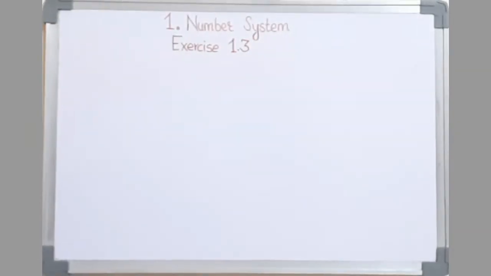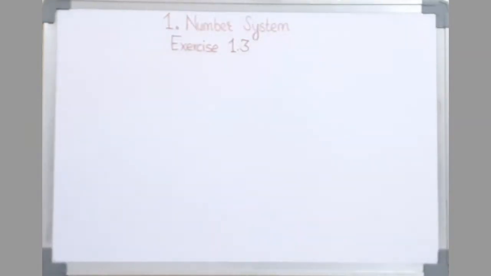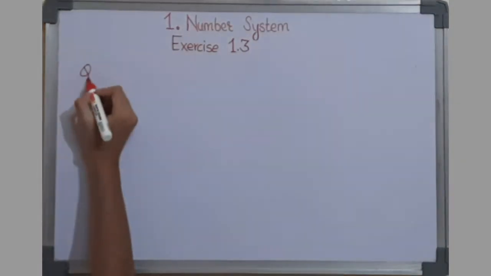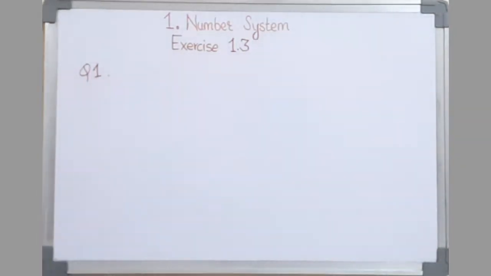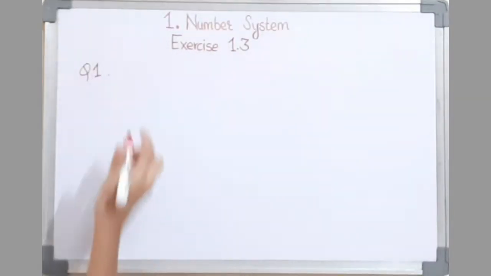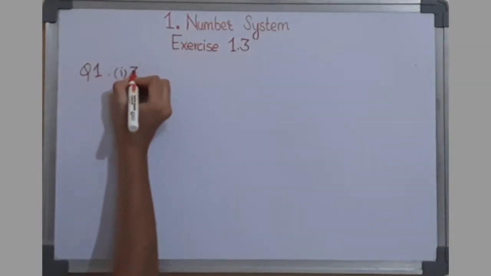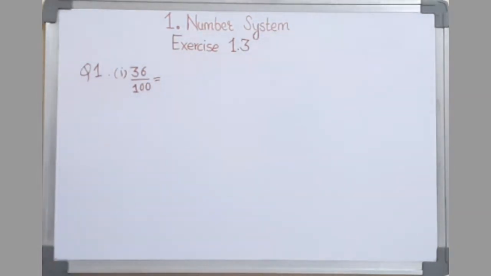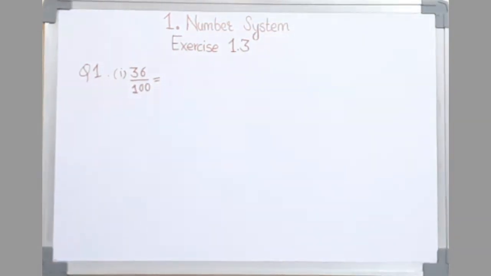In our previous video, we have seen about decimal expansions of irrational numbers. In today's video, we are going to start with exercise 1.3. So let's begin. Question number 1 is: write the following in decimal form and say what kind of decimal expansion each one has. The first one is 36 upon 100. First we will write its decimal form and then we will say what kind of decimal expansion it is having.